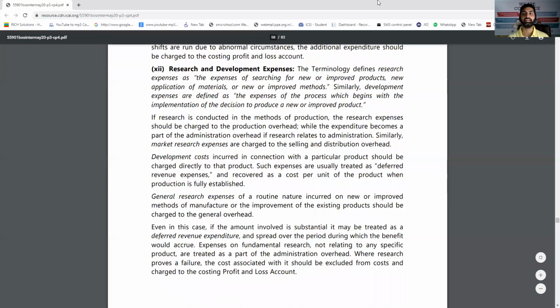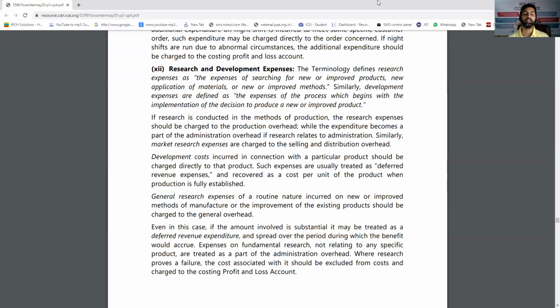So this was an interesting short note which was asked and which has covered 12 different items, how to deal with these items in the cost sheet. So here we come to the end of the chapter overheads regarding the conceptual part, theoretical concepts in costing. I wish it will be very useful to you. I hope you will use it in the best way and you will score maximum marks in theoretical concepts.